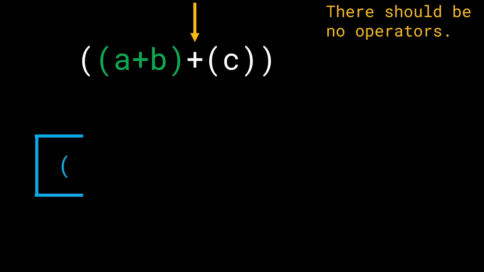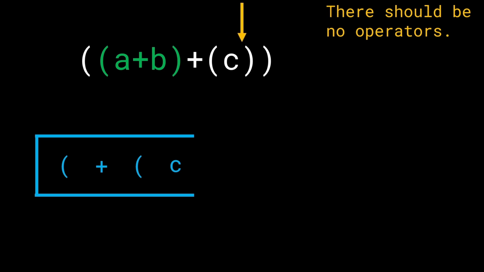Now we get a plus. Again, it is not a closing bracket, so we can just add it directly. No thinking. Opening bracket, good to go. C, good to go. But now we have a closing bracket, so let's be more careful this time. The first thing we do is look at the stack top. We have an element C. It's not an opening bracket, so let's just pop it out and keep it as an intermediate state.